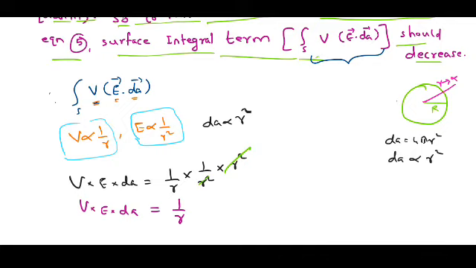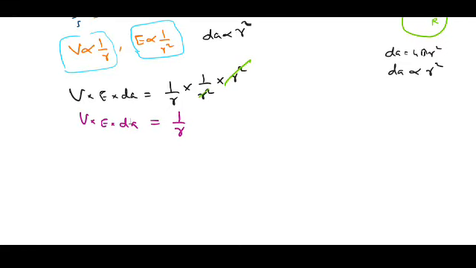Now, if you do the integration over the volume, this R tends to infinity. Therefore, this 1 by R will be equal to 1 by infinity, which goes to 0. When R tends to infinity, 1 by R goes to 0. Which means the surface integral vanishes for integration over all space.